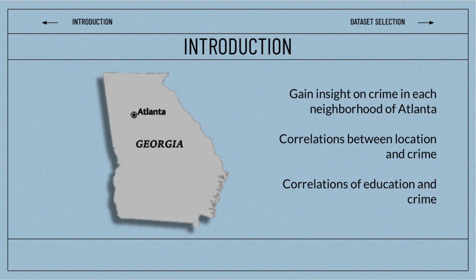We decided to look up the crime rates and incidents in Atlanta with the goal of gaining insight on crime in each neighborhood of Atlanta, to look at the correlations between the location and the crime, and also look at the correlation between the level of education and the crime.